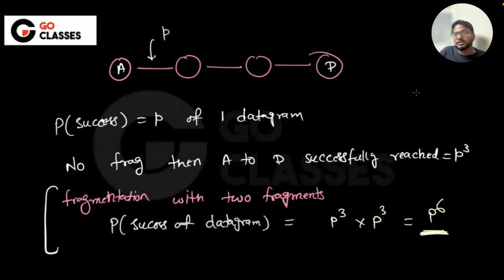When there is no fragmentation, only one is there. It's just like you have one kid or you have multiple kids, right? If there is only one baby, then you just need to take care of that one baby. If there are multiple babies, you need to take care of multiple babies. So obviously the tension will be more, right? So if there is fragmentation, then obviously there is more tension. The loss can happen at any fragment. So that's why the probability of success will be decreasing, right? So this will decrease.